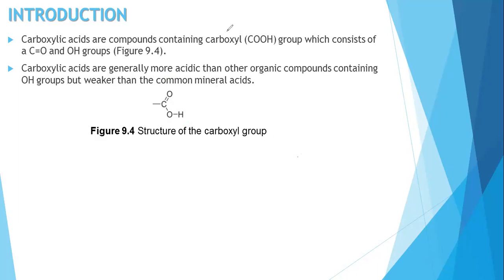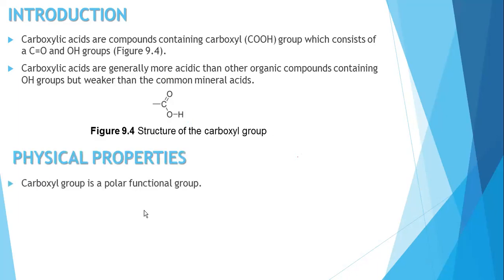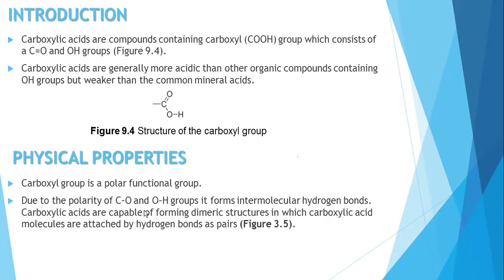So next part, physical properties. We know the carboxylic acid has the COOH form, so we call it a polar functional group.